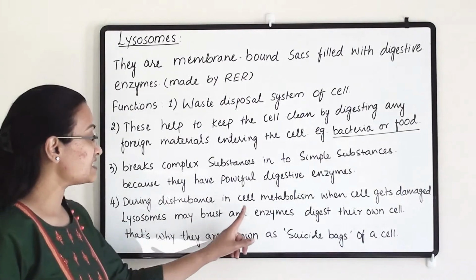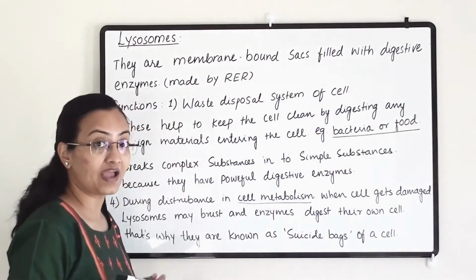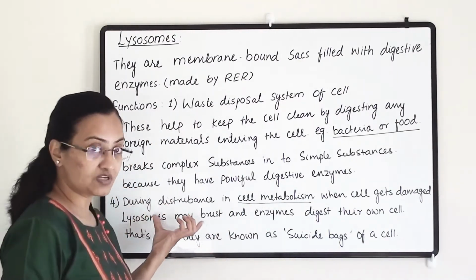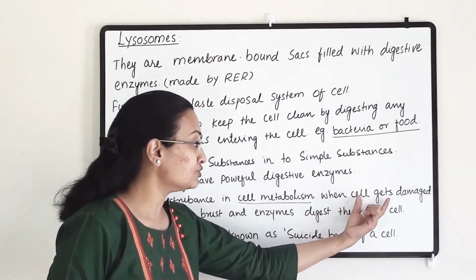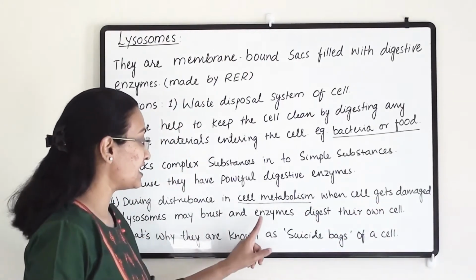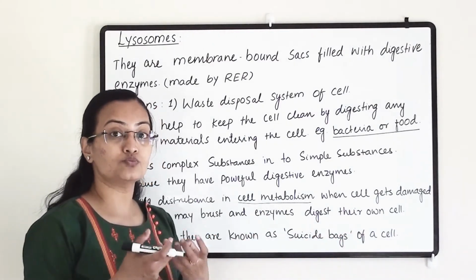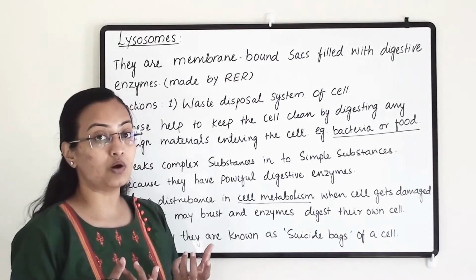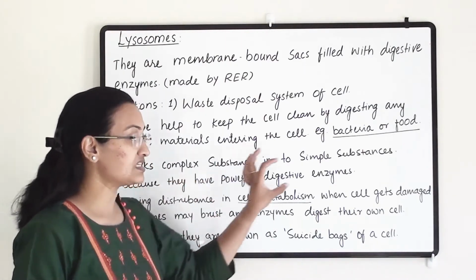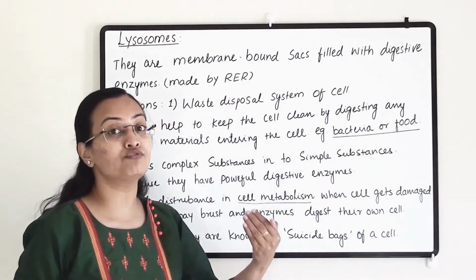During a disturbance in cell metabolism, when the cell is performing any activity or function, if some disturbance happens and due to that the cell gets damaged, then the lysosome may burst and the enzymes digest their own cell. So lysosomes will burst, enzymes will come out and digest the cell itself, because due to the disturbance the cell has been damaged and now that cell is no more functional.